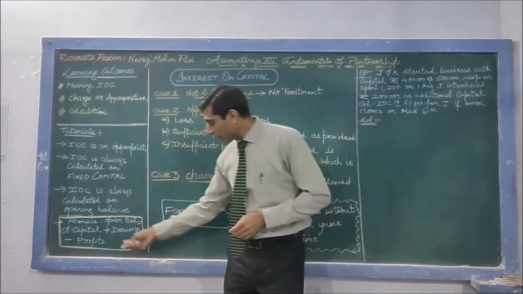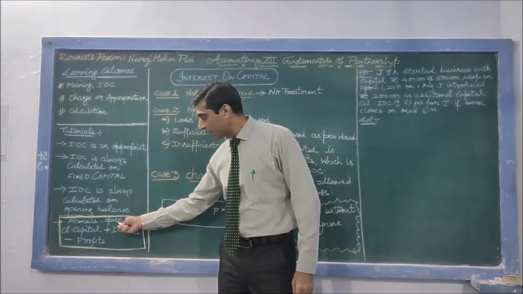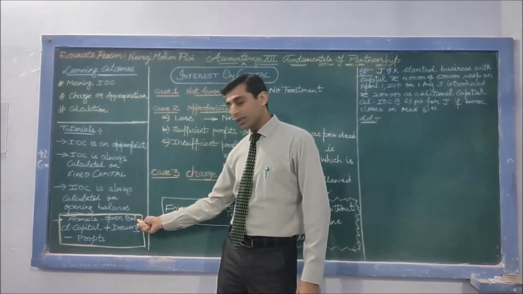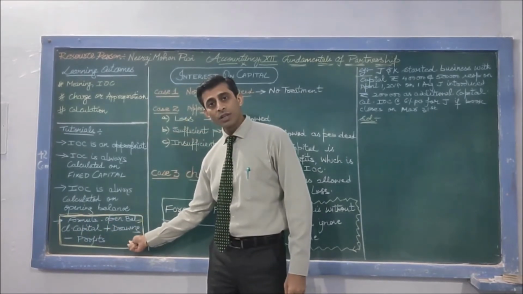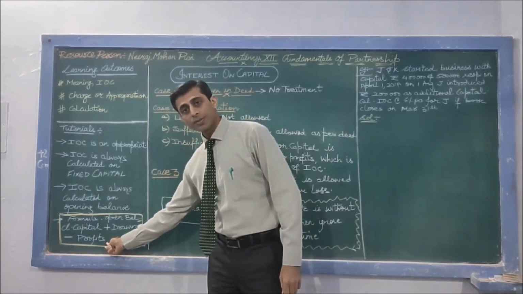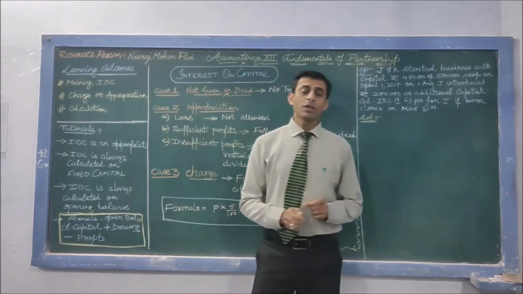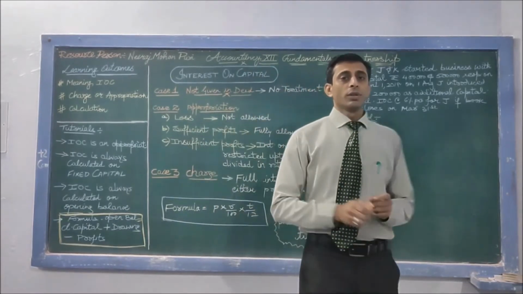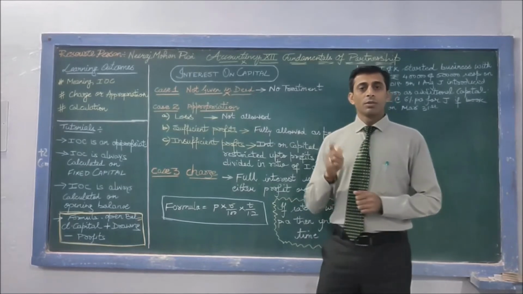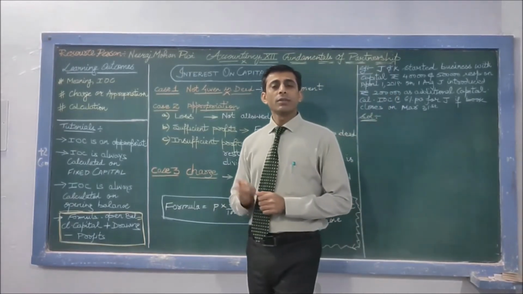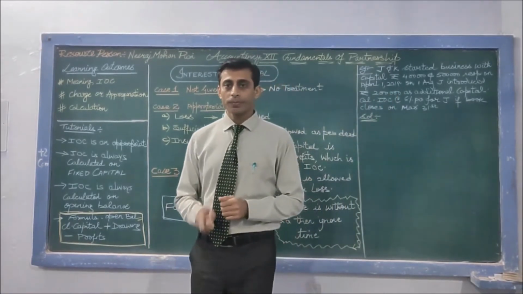The formula for calculation of opening capital is equal to closing capital plus drawings minus profit. So the formula for calculation of opening capital is closing capital plus drawings minus profit.